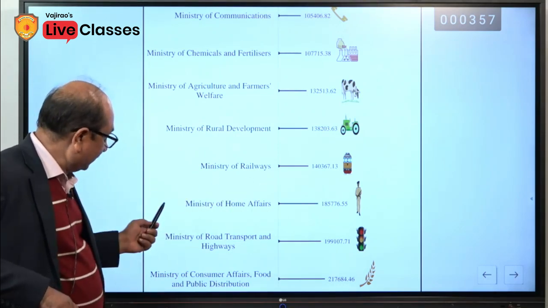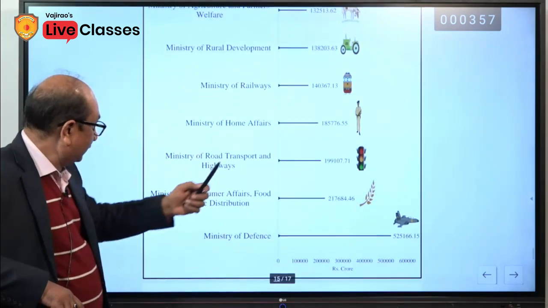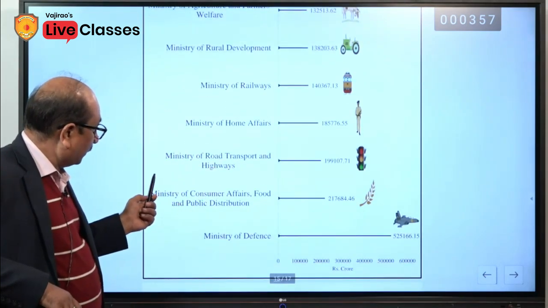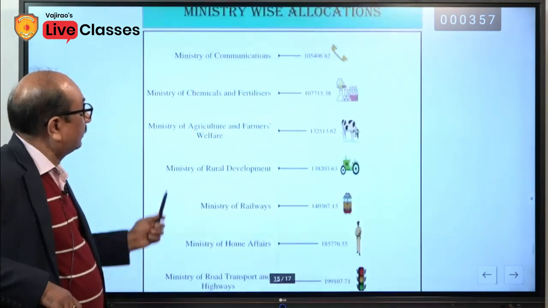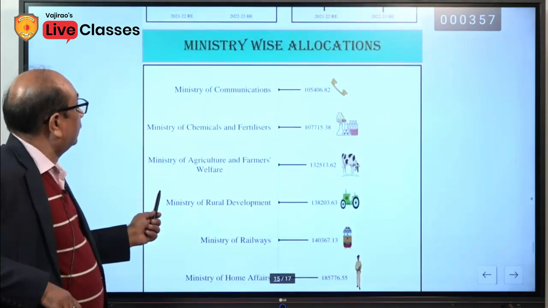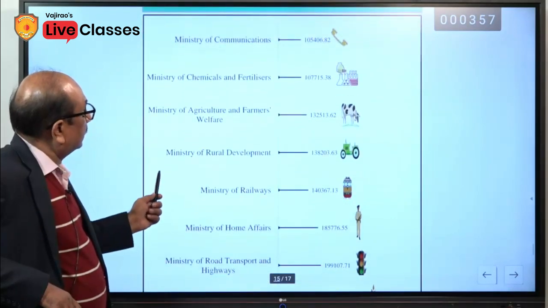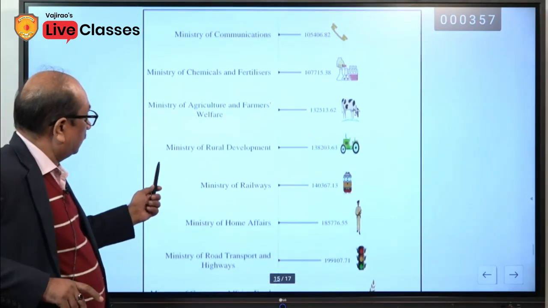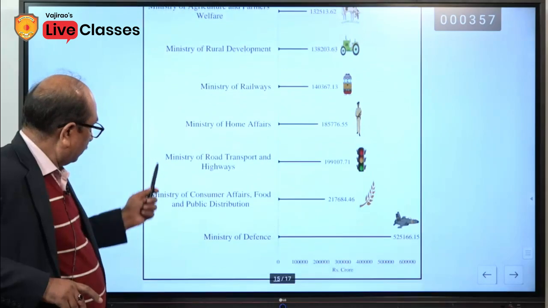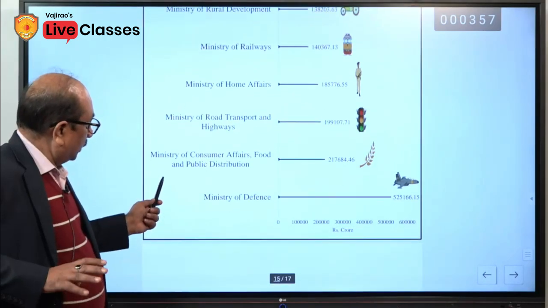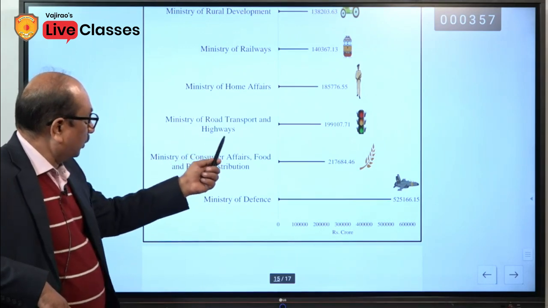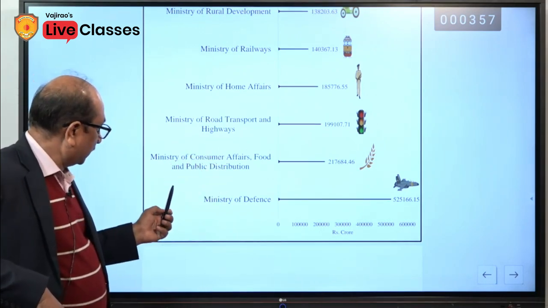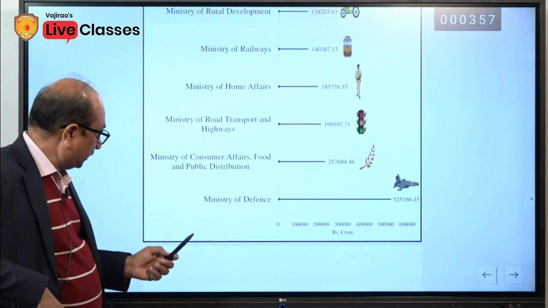Ministry of Railways, Ministry of Home Affairs, Ministry of Road Transport and Highways, this is in 1000 crore I think, not mentioned here. Figures are in 1000 crore of course. So, only for the rough idea you can remember it. Ministry of Road and Transport, Ministry of Consumer Affairs, Food and Public Distribution.